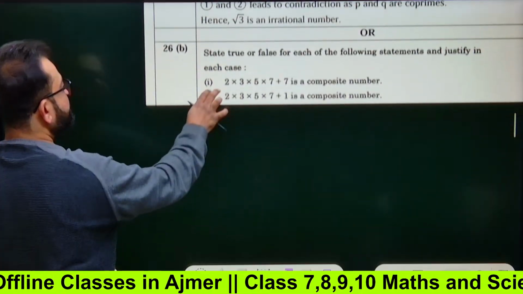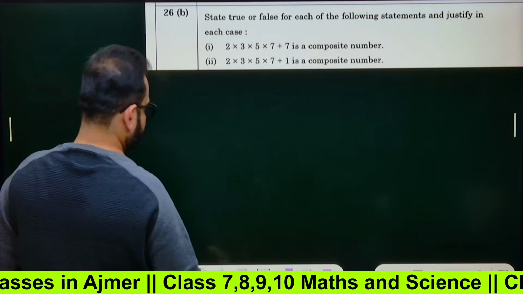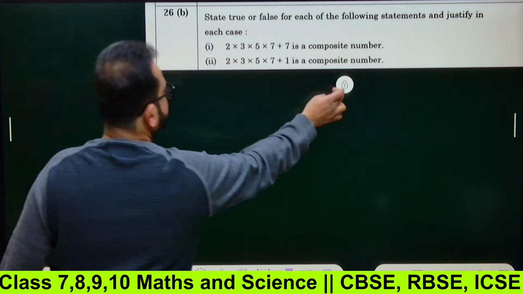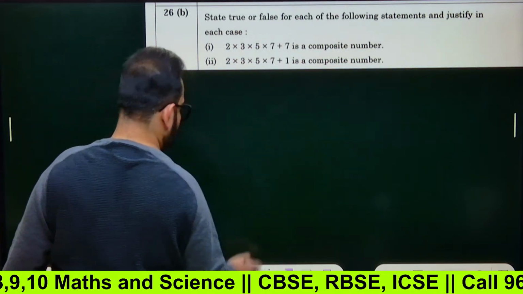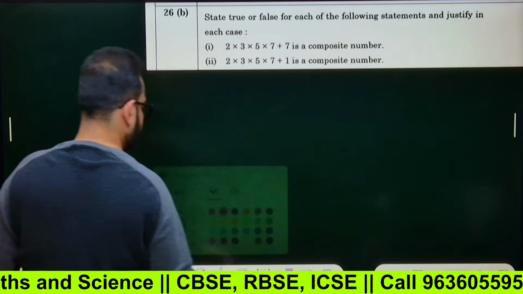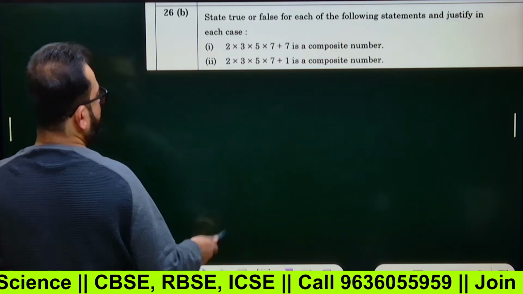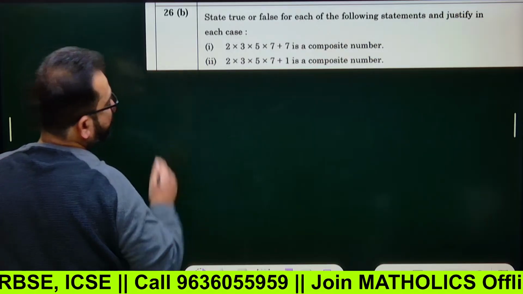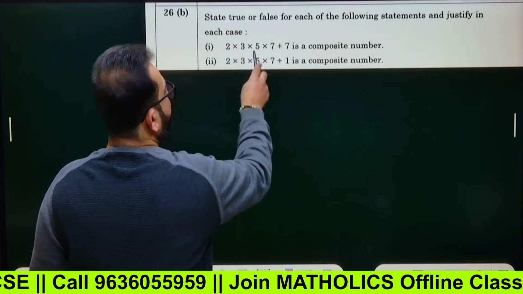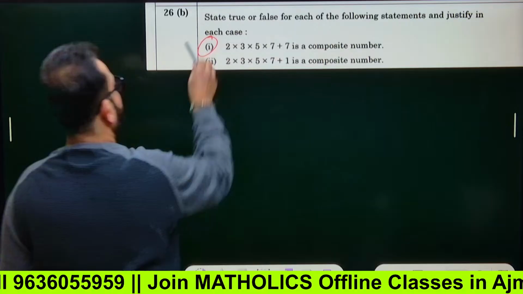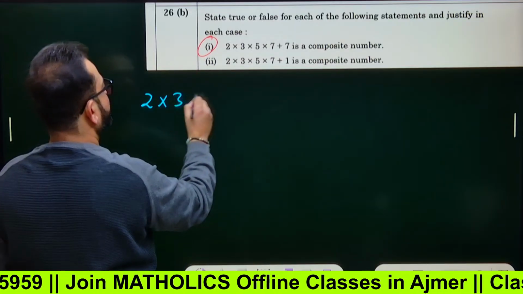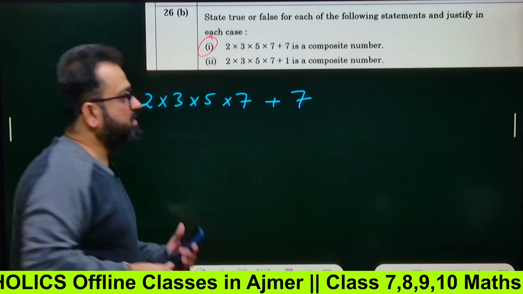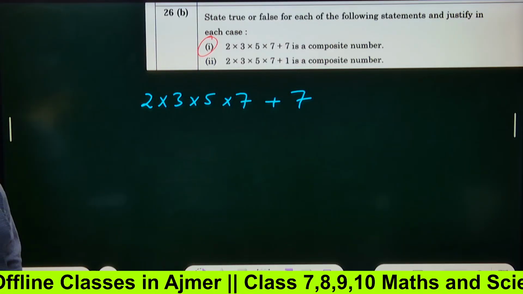Next. State true or false for each of the following statements and justify. First part says: state true or false that 2 into 3 into 5 into 7 plus 7 is a composite number. First one. 2 into 3 into 5 into 7 plus 7 is a composite number. True or false? Anyone?